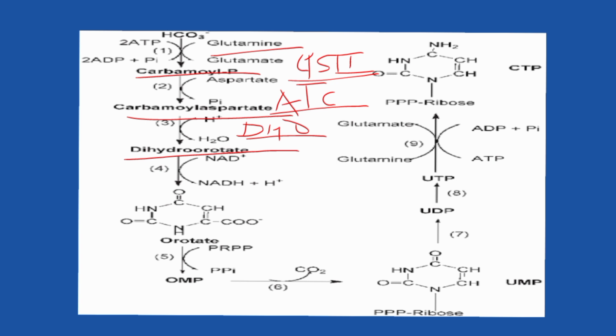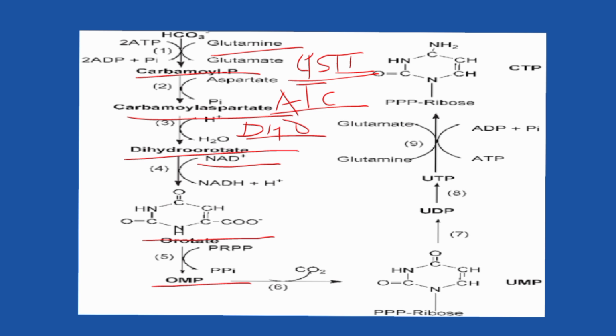The next step in pyrimidine synthesis is an NAD plus dependent dehydrogenation leading to the formation of orotate. Ribose 5-phosphate is now added to orotate to produce OMP, that is orotidine monophosphate, catalyzed by orotate phosphoribosyl transferase.